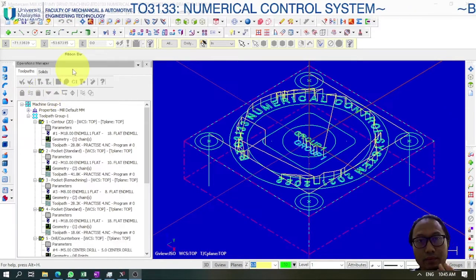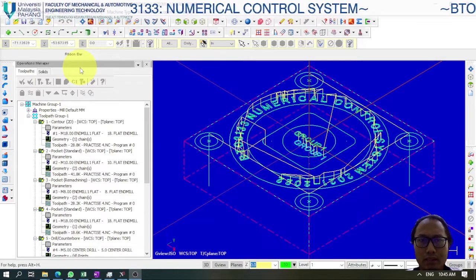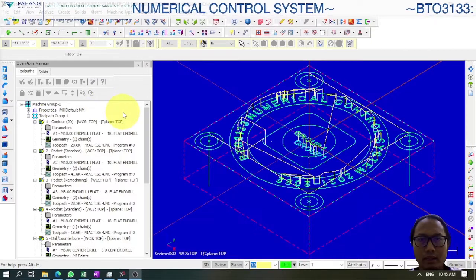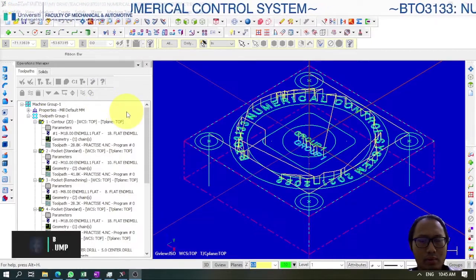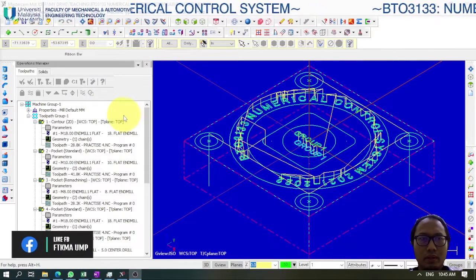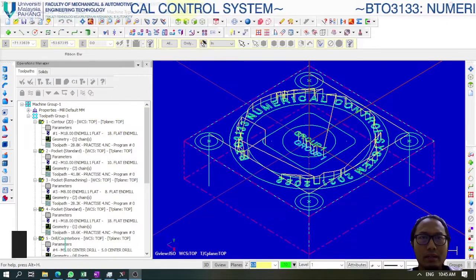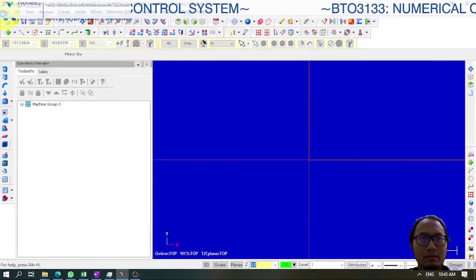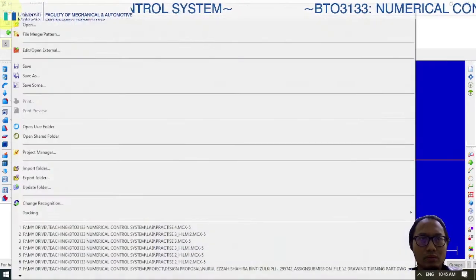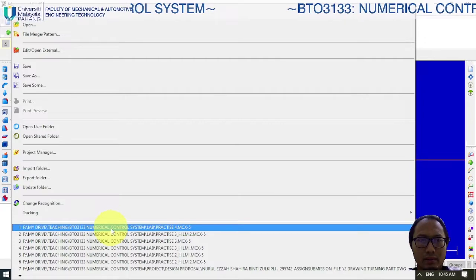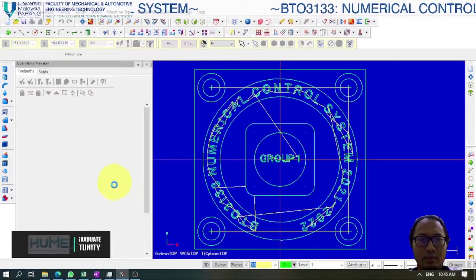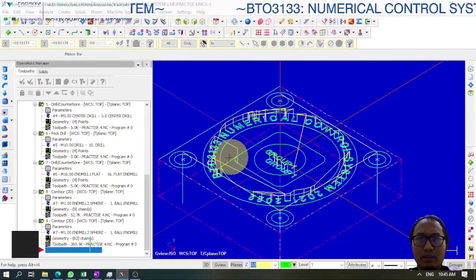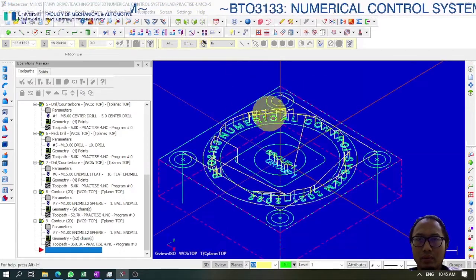So in this video I will show how to generate a setup sheet report to be attached in the project report, for each group. We will use the practice 4 file that we made last week. You can go to File and open the practice 4 file. This is the one where we use engraving. We have all the other contours, and we have drilling.